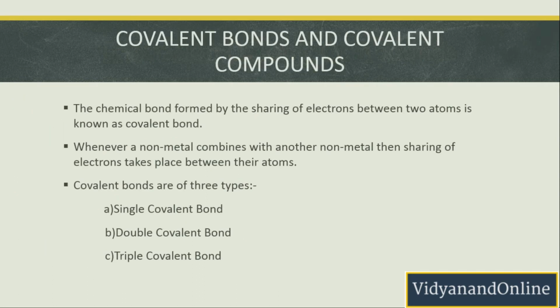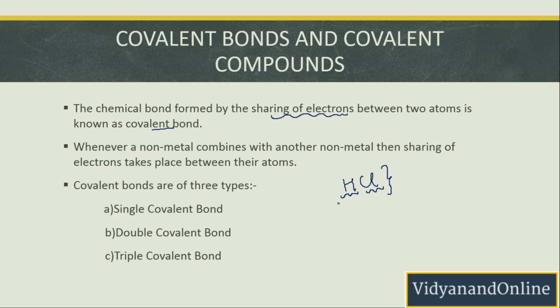Now let us understand covalent bonds and covalent compounds. So what are covalent bonds? Covalent bonds are the chemical bonds that are formed by the sharing of electrons. Every time it is not possible for an atom to completely give its electron to another atom. In that case, the 2 atoms will be sharing the electrons. For example, if I talk about HCl, HCl is a compound which is made from 1 non-metal and another non-metal. Whenever 2 non-metals combine, the bond will be a covalent bond and the compound will be called a covalent compound.